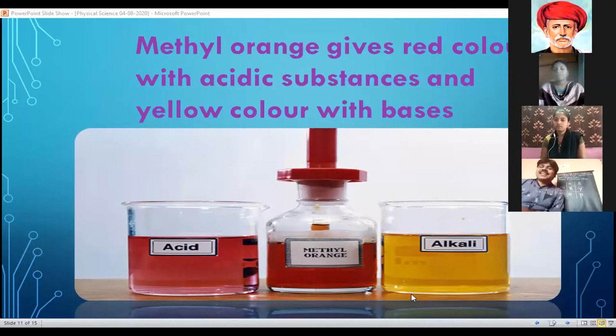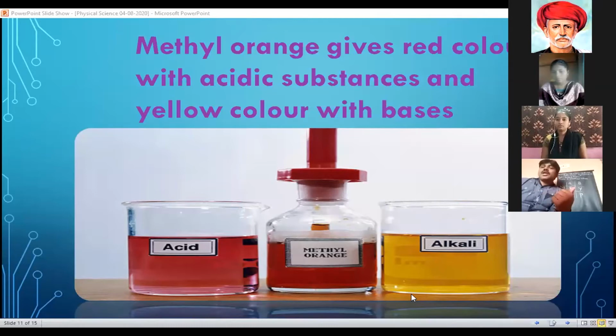Generally, if you take a solution in a beaker, observe the left hand side. Here an acid substance is there. If you pour 2 drops of methyl orange into that one, then the color is changed into what color? Red color. So methyl orange gives red color with acidic substances.